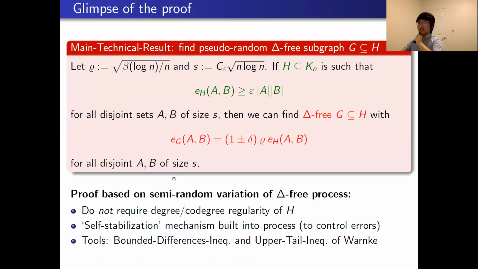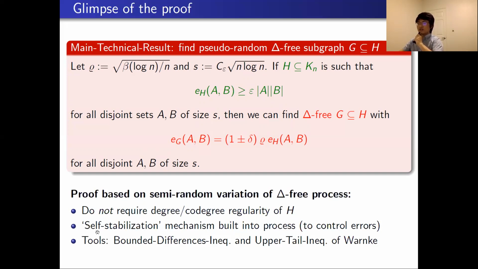And as discussed, the proof of our Monte-Koenig result is based on a semi-random variation of the triangle-free process. It does not require degree or codegree regularity of the host graph H. Therefore, the host graph H does not need to be a complete graph. And it is known that controlling errors in one round of the semi-random variation of the triangle-free process is already very hard. But we need to run the process for many rounds. Therefore, controlling errors is important. Otherwise, the error terms will take over.